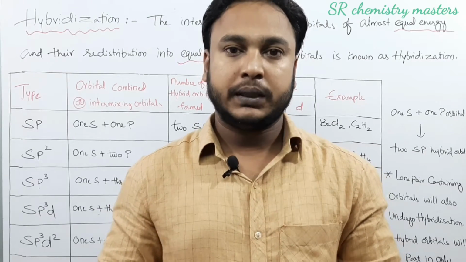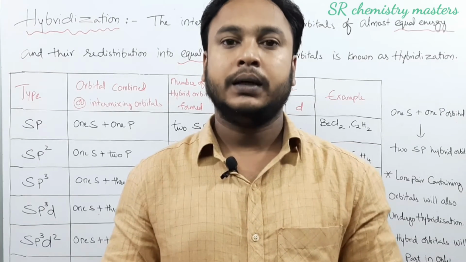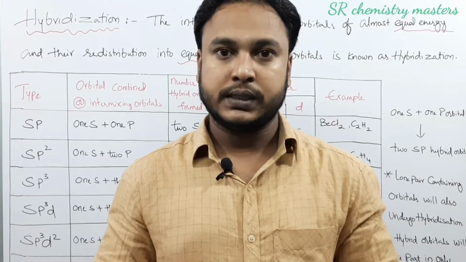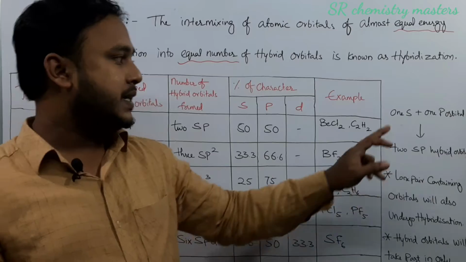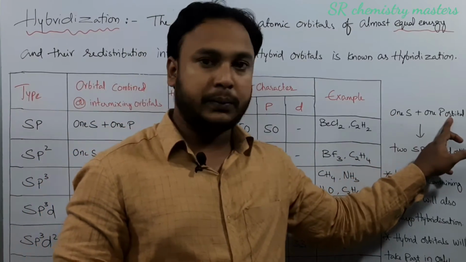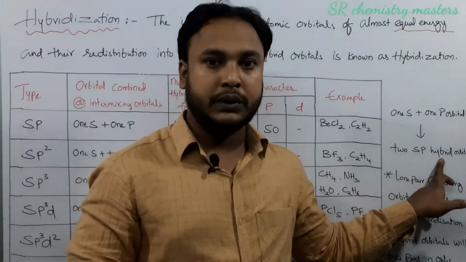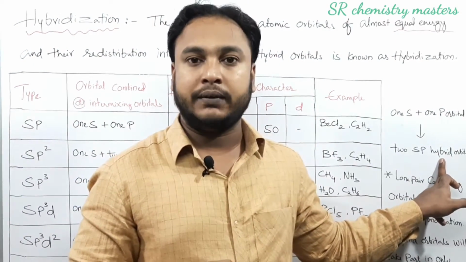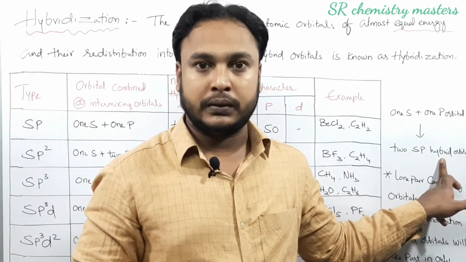The hybrid orbitals which are formed during the hybridization will have all the characters of the orbitals which take part in the hybridization process. See here, if one s orbital combines with one p orbital, we are going to get two sp hybrid orbitals. Here each sp hybrid orbital will have the characters of s orbital as well as p orbital.